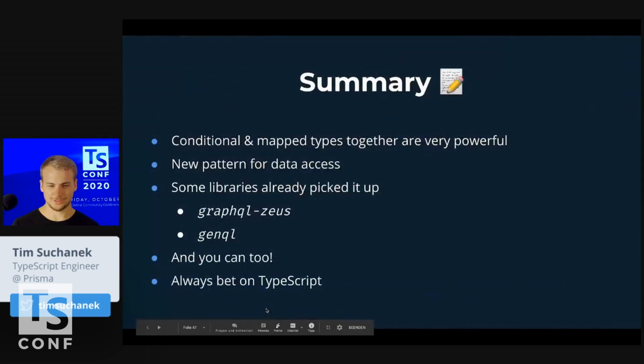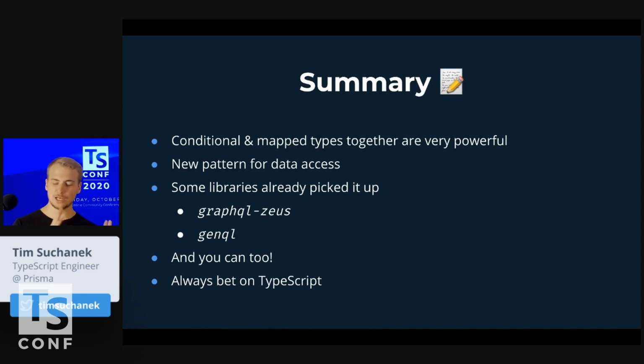Good. I want to summarize. So we saw that we can combine conditional types and map types together, and that together they are really powerful. This is a fairly new pattern. We at least haven't seen too many people using it yet. It has been picked up recently in the GraphQL ecosystem. There are 2 clients that make it possible to generate, based on your GraphQL schema, this TypeSafe API. One is called GraphQL Zeus, the other one GenQL.